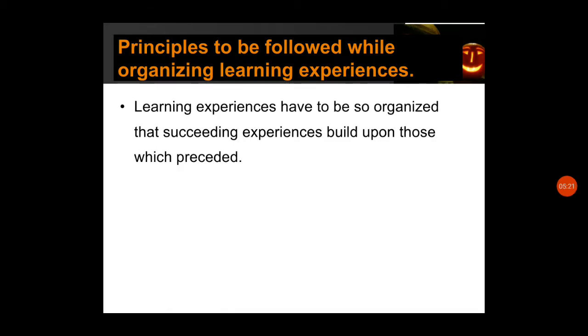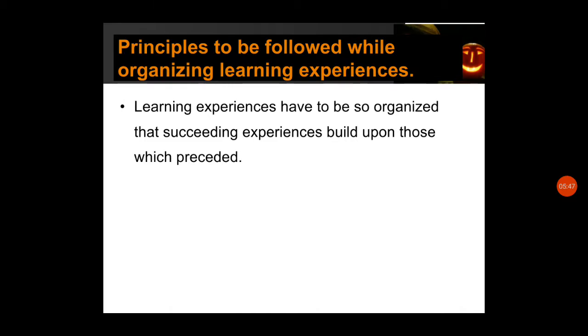So the first principle says that learning experiences have to be so organized that succeeding experiences build upon those which preceded. So it should be continuous. From the first one we have to progress to the second one, and it should be based on the first one. So the second learning experience should be based on the previous one.